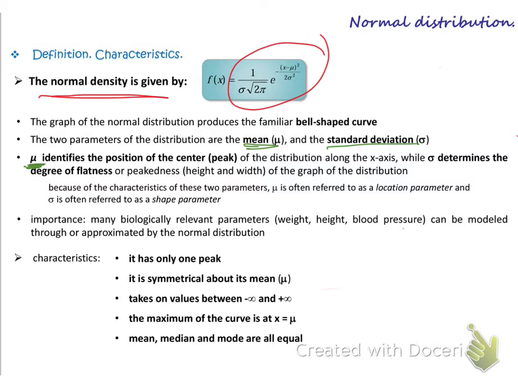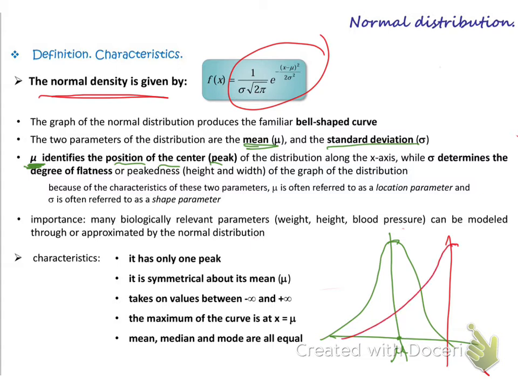Mu, the mean, identifies the position of the center, the position of the peak. So if mu is here, the peak will be here. If mu is here, the peak will be here. So the position of the peak will be at mu.